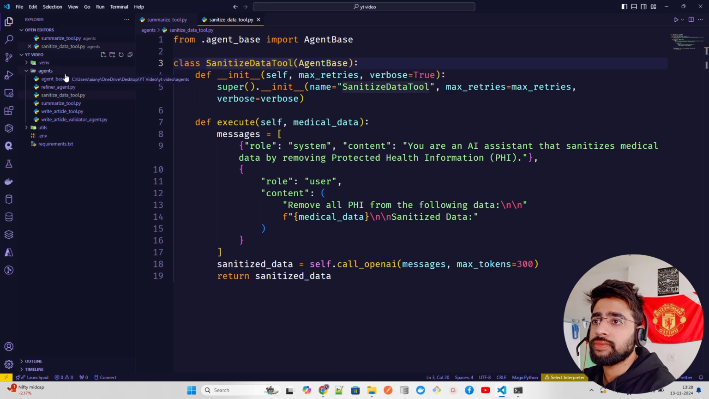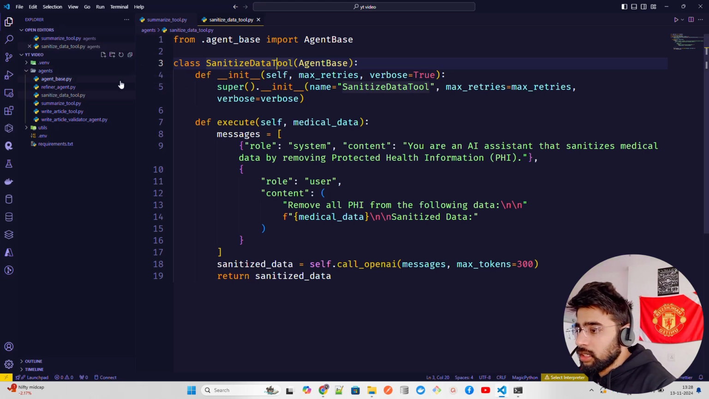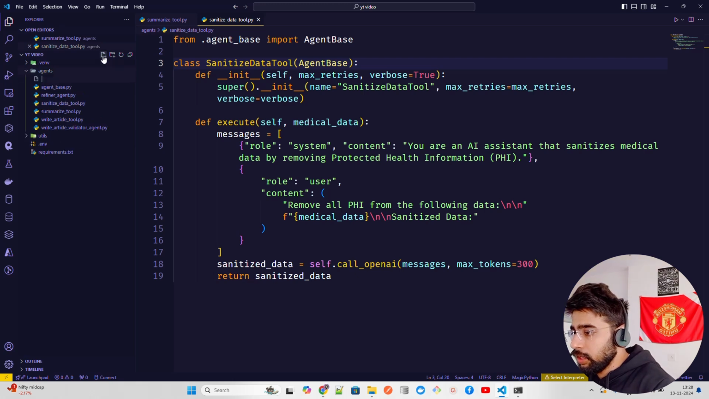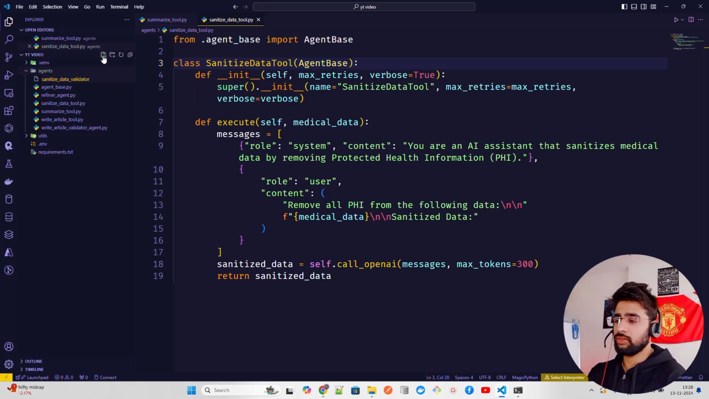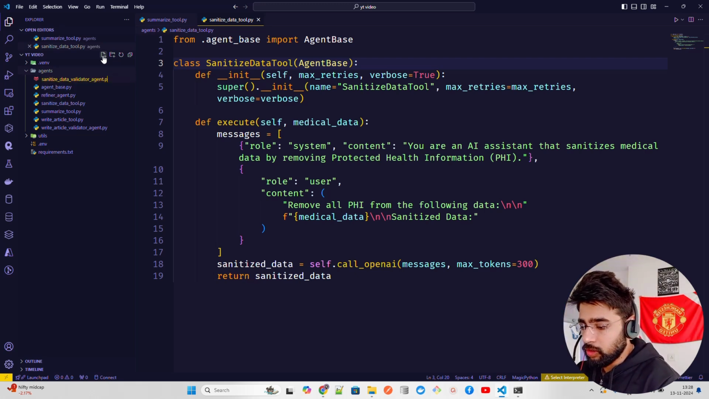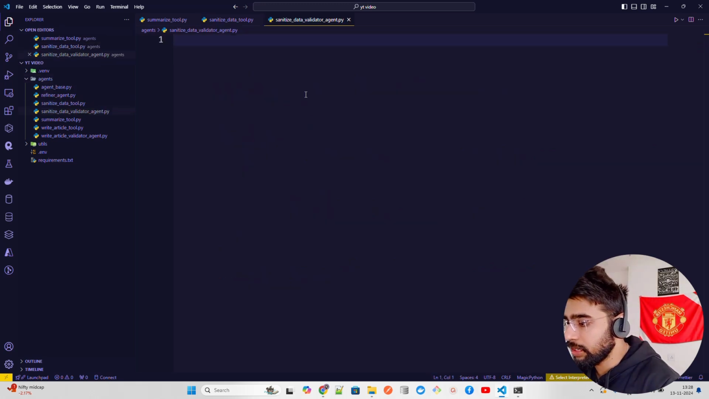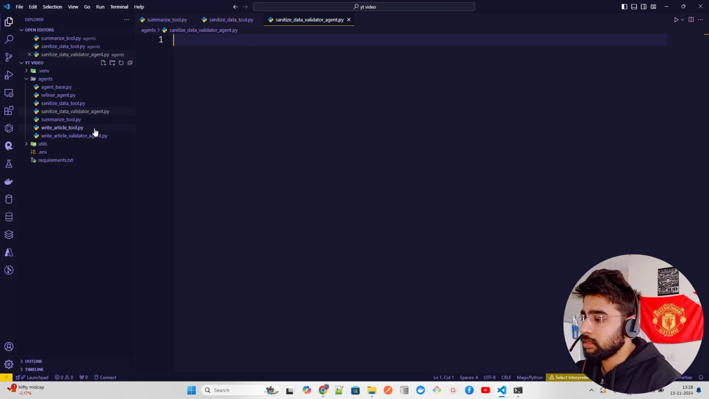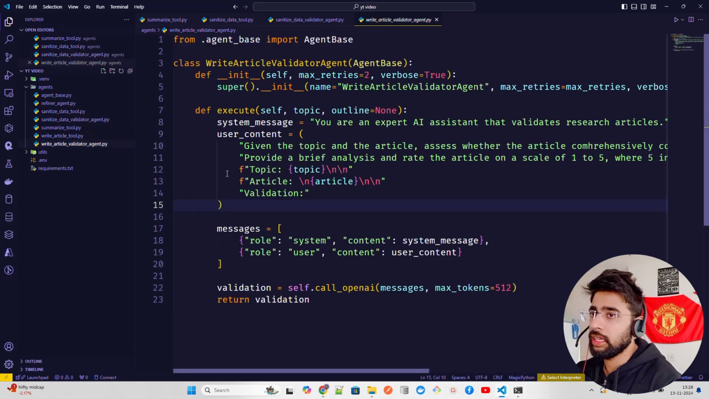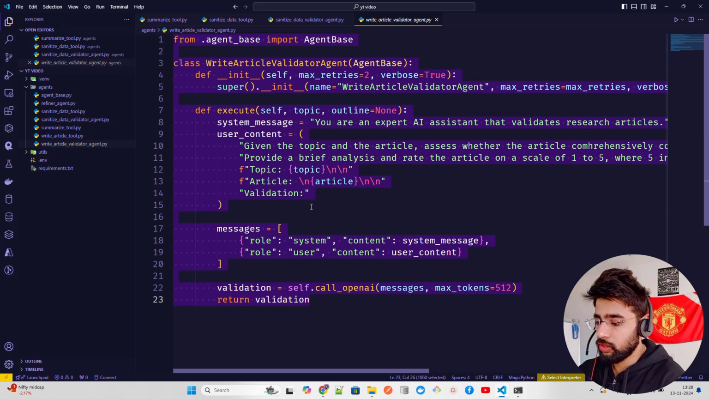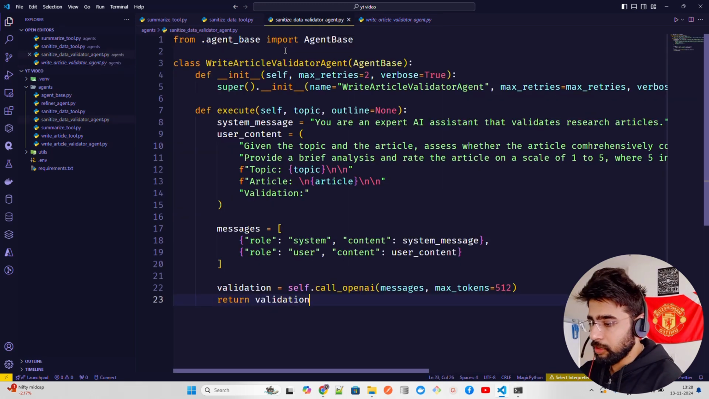Now in this sanitization folder, we're gonna create one file. So let's create, excuse me, here, that file called sanitize data validator. You can call it anything that you want. Okay, so let's call it agent.py. So I'm just gonna call it agent.py. Sanitize data validator agent.py. Now here we're gonna write very similar stuff, like we did here. So let me just copy this, Control A, Control C, and then paste here.